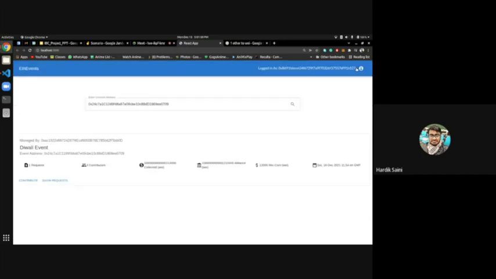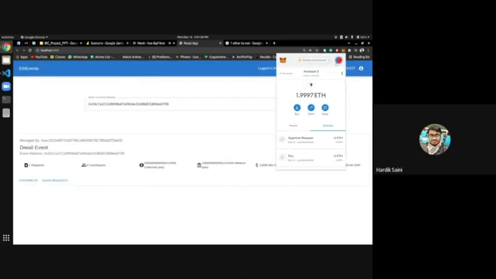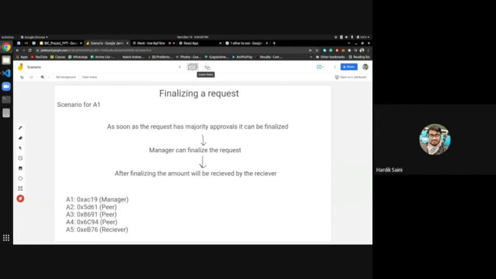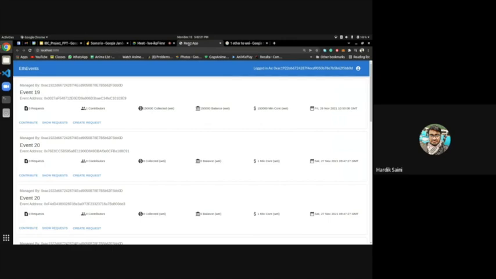So now I will switch to account 1, and refresh the website, and now we will move to another scenario. So the scenario for A1: now we will try to finalize this request. As soon as the majority vote approvals have been finalized, a manager can finalize the request, and after finalizing the request, the amount will be received by the receiver. So let's see what will happen.